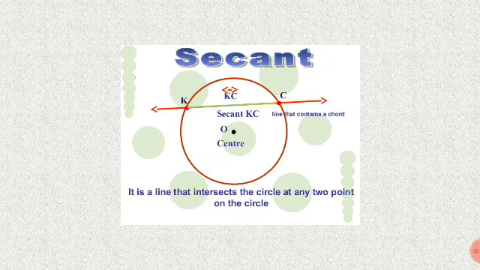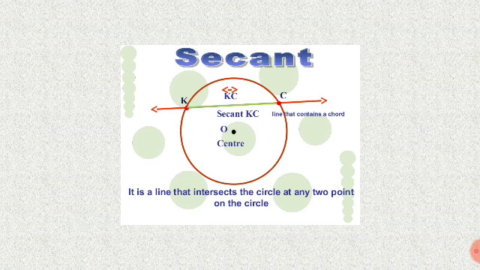Next one is a secant. So secant means line KC, a line that contains a chord. O is the center of the circle. It is a line that intersects the circle at any 2 points on the circle. You already know the chord; a secant is a line we can draw on any side. So that is called the secant.